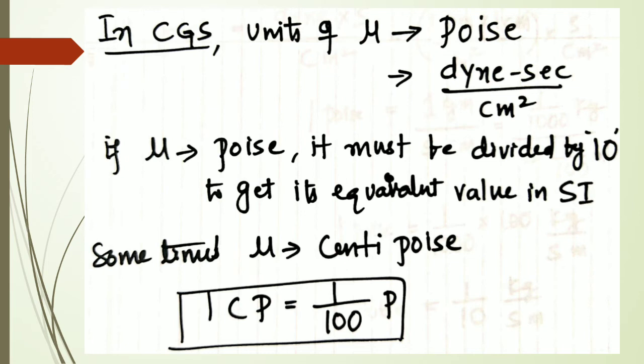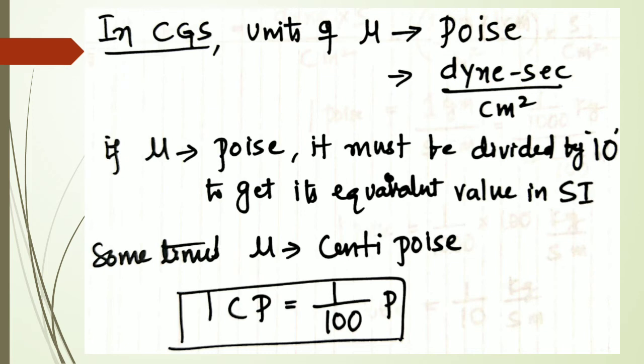But sometimes in a problem, the viscosity is given in poise or stokes. If it is mentioned in poise, that is nothing but the CGS system.